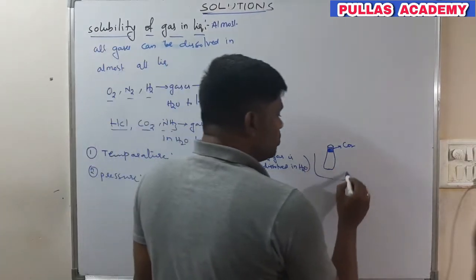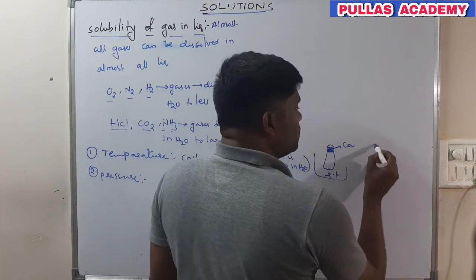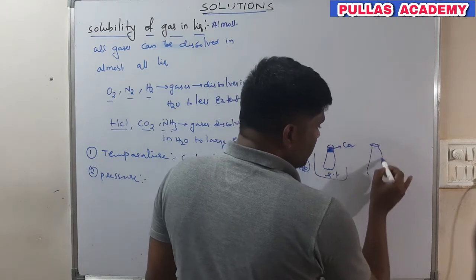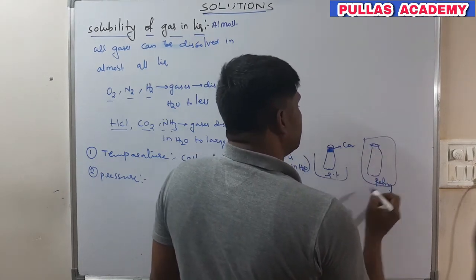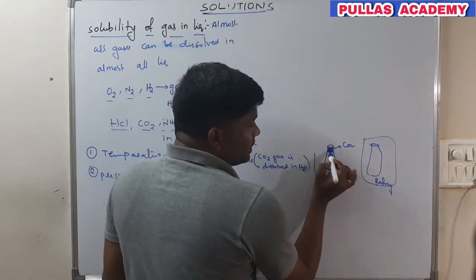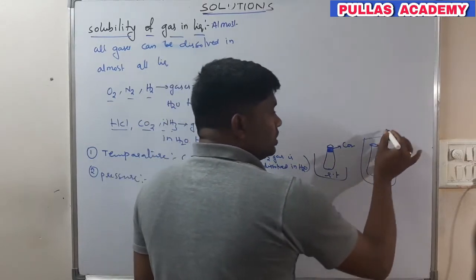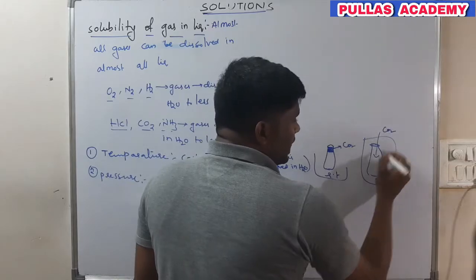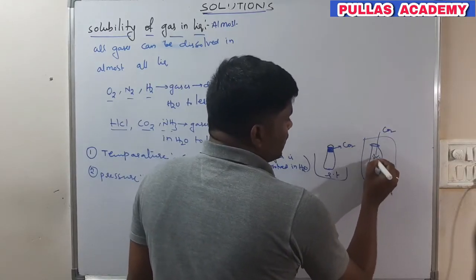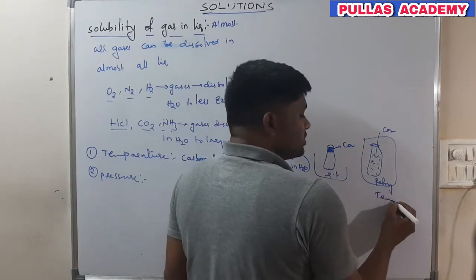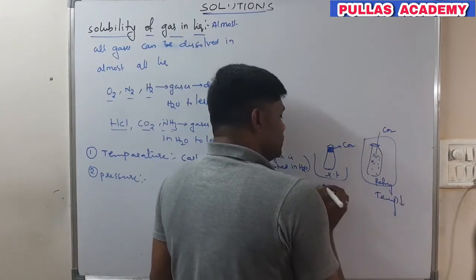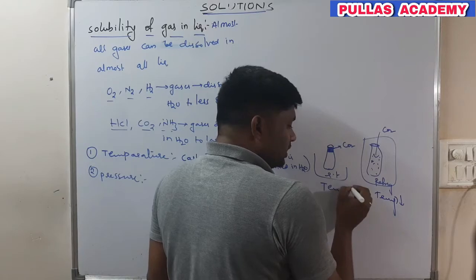If you keep the carbonated drink in the refrigerator, you cannot find this fog-like thing because the carbon dioxide gas is dissolved in the liquid. In the refrigerator the temperature is low, and at room temperature it is high.